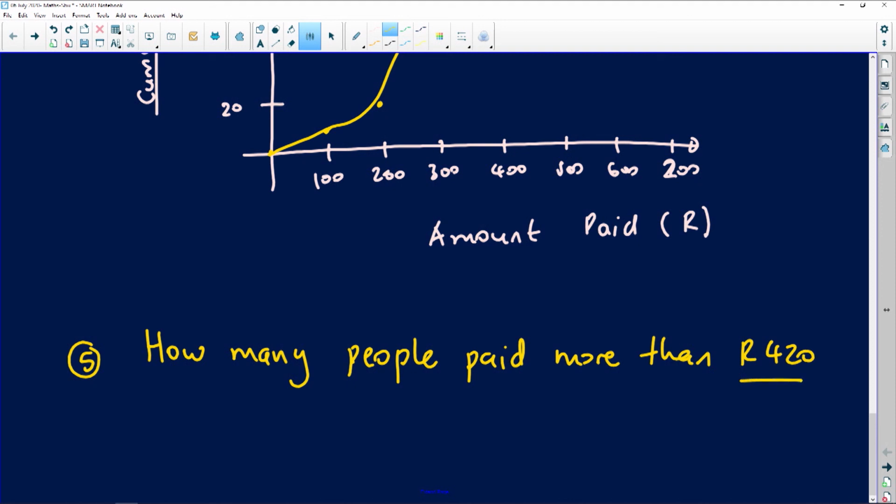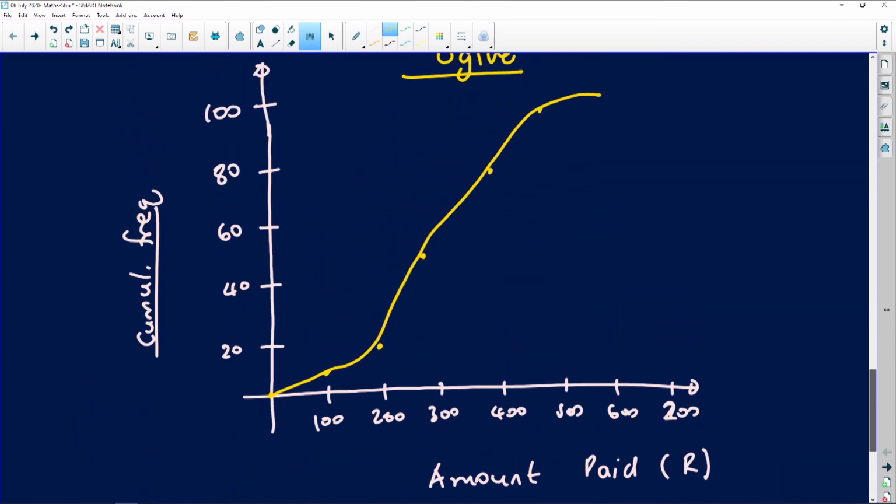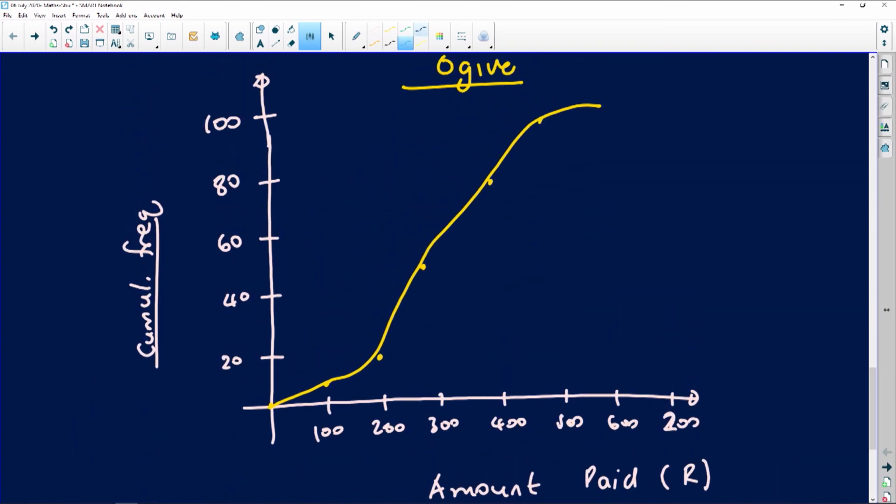Right. So how do you figure this out? How many people paid more than 420? So you go to your cumulative frequency curve, you locate where 420 rands is located. So 420 is going to definitely be on the x-axis. Now, after finding 420, there's 450 halfway. So my 420, I'm going to estimate it to be there. Then I'm going to go up to the graph and try to figure out this 420 corresponds to how many people on the y-axis. So if you come back here, what am I getting?